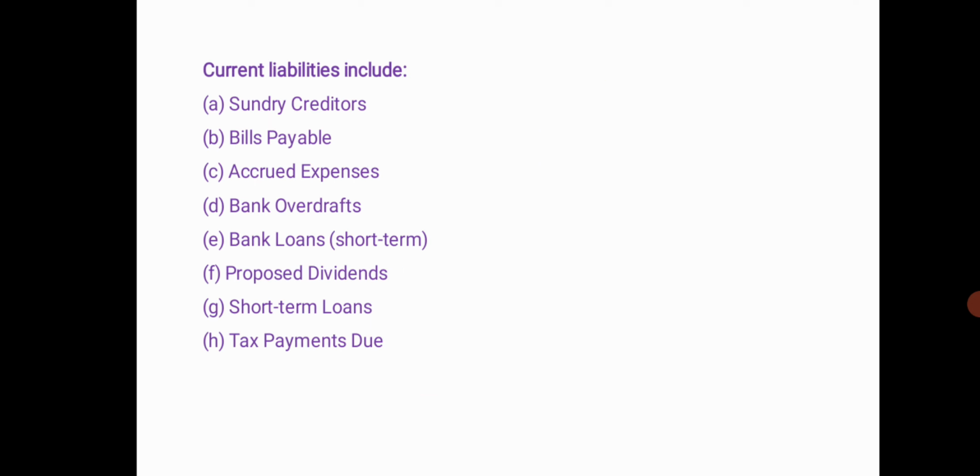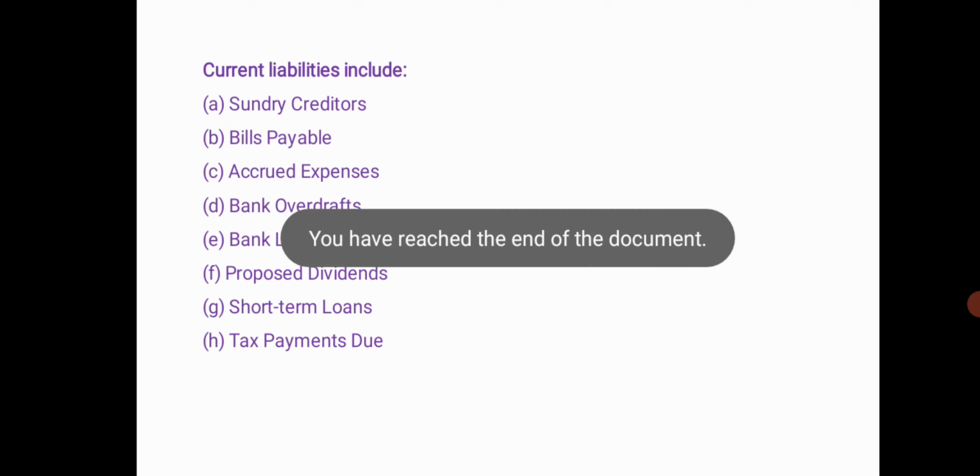Other examples of current liabilities include sundry creditors, bills payable, accrued expenses, bank overdrafts, and bank loans. Here bank loans means short-term loans, not long-term. Also proposed dividend, short-term loans, and tax payment due. These are examples of current liabilities.